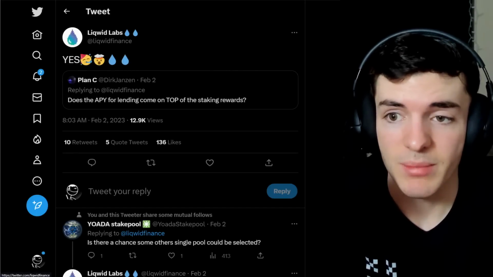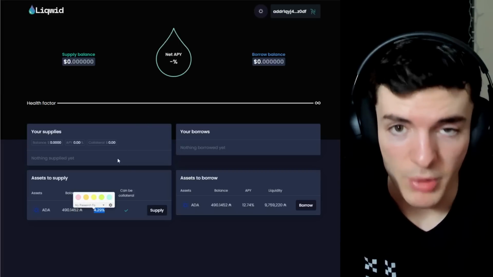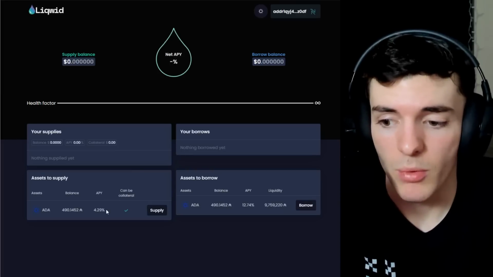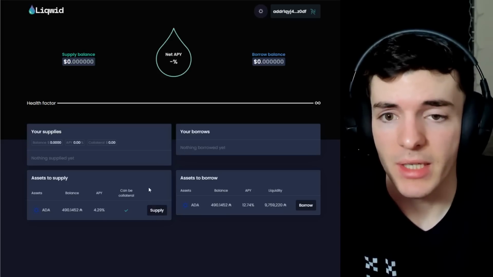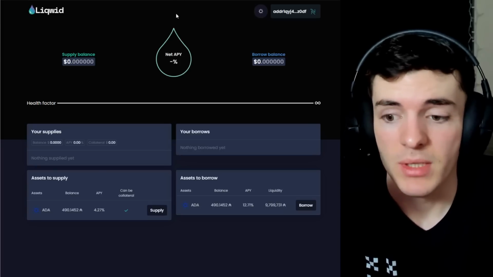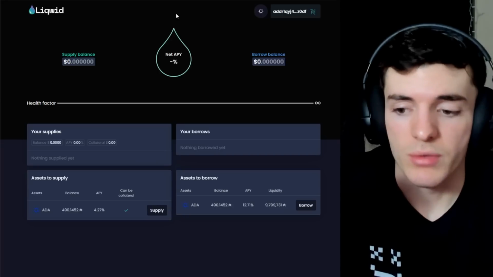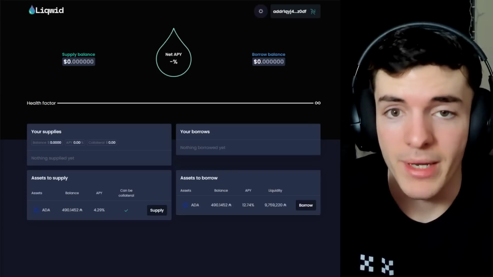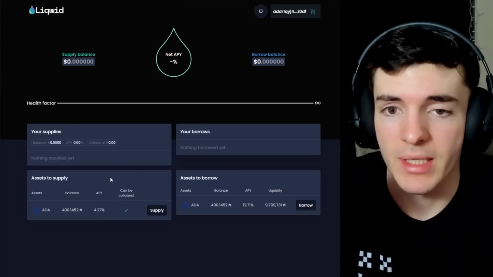And this is yes. So this means that if we go to Liqwid Finance, this APY reported by the team is not calculated including the interest accrued from staking rewards. And when you supply ADA, you are also getting staking rewards on the ADA supplied with 16 different pools that are single SPOs. Any ADA that's not being utilized in the market by borrowers is staked to those stake pools and is earning you rewards on your ADA. You are getting more APY if you do supply ADA here, and you also get staking rewards.